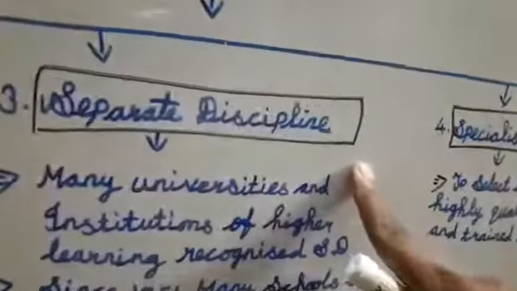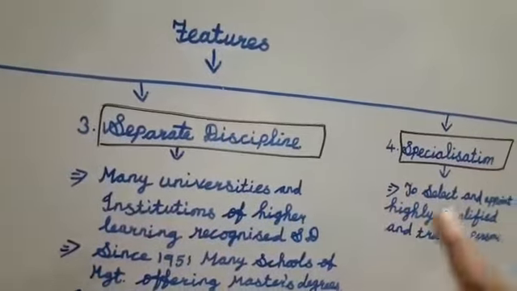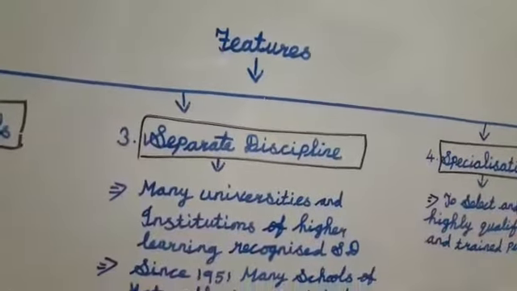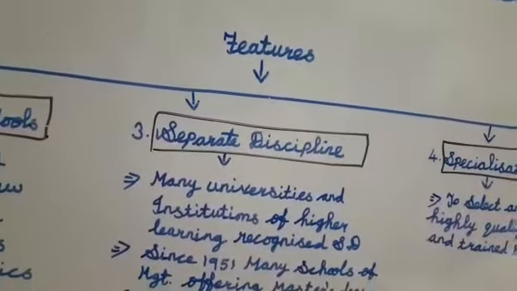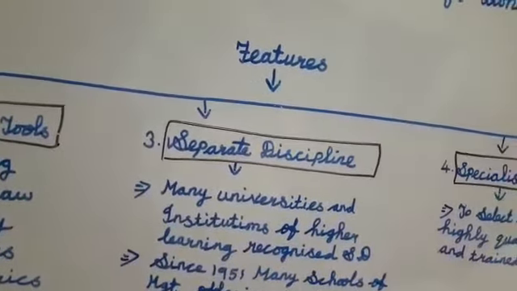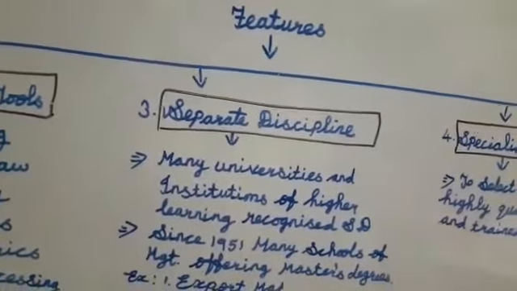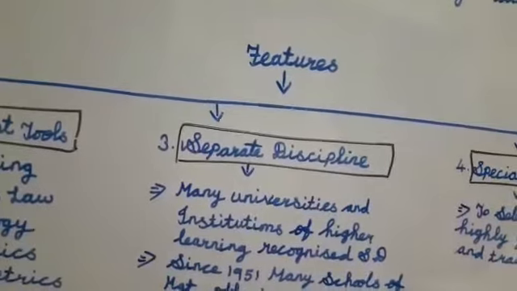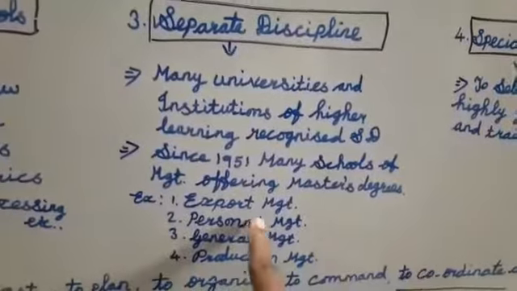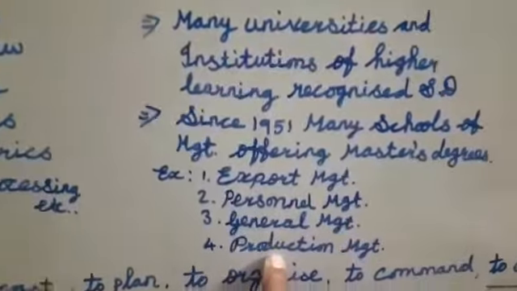Next one, third one, separate discipline. Many of the schools or universities, from the school life onwards and then college onwards, through the seminars and meetings, they give the management training, right? Since 1951 onwards, many schools of management are offering master degrees. Here I give certain examples: export management, personnel management, general management, production management, right?